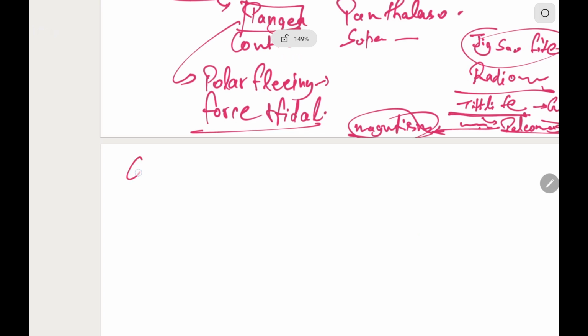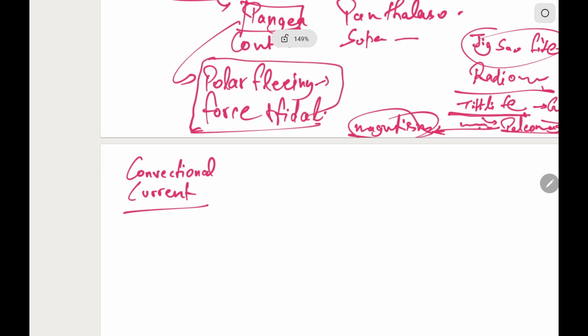Next one is convectional current theory. As I told you, scientists are not convinced that polar fleeing forces and tidal forces are sufficient to move the continents. So in the wake of that, convectional current theory was put forward by Arthur Holmes in 1930s, which states that in the asthenosphere, due to the presence of radioactive elements, convectional currents are generated.